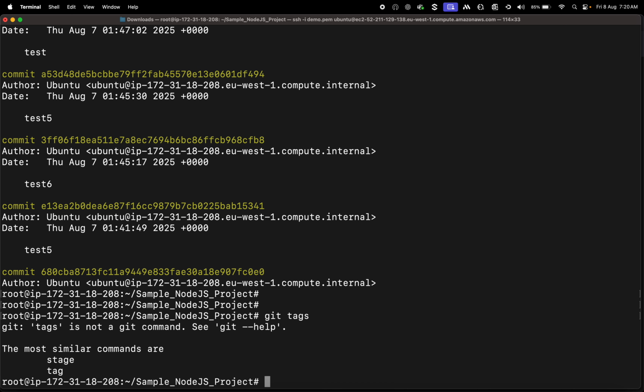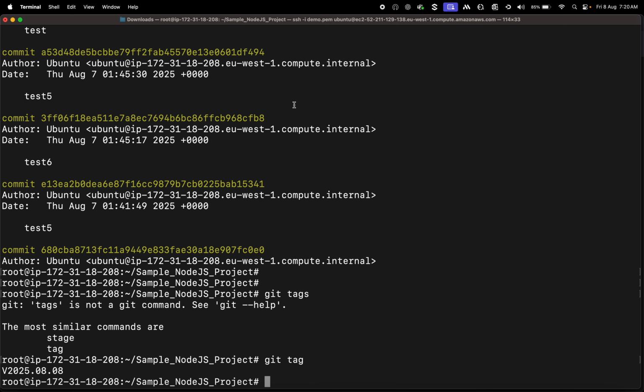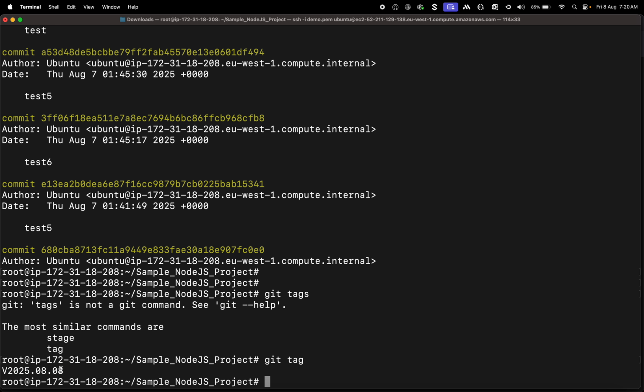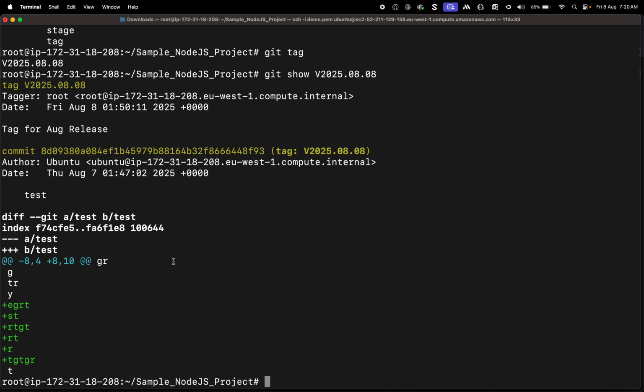You can run git tag. Sorry. It will show you all the tags. Of course, you cannot identify anything from these tags, I mean, what's inside the data. Let's say you want to see what's inside this. Git show, with the tag. It will show you what has been updated or committed in this tag.